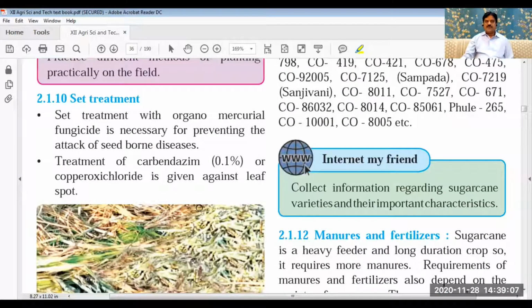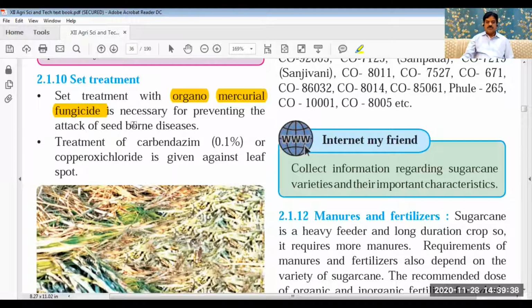Now after selection of sets, we have to give set treatment before planting of sugarcane. In previous crops we have studied seed treatment. Seed treatment is mostly the same, but there are some additional treatments also. Among the common treatments is organomercurial fungicide, as we have studied organomercurial compounds, used to control seed-borne diseases.